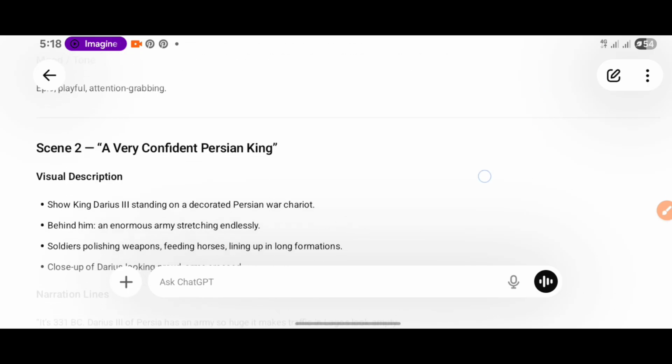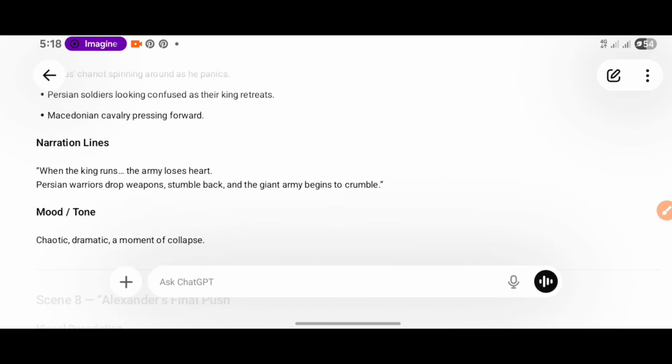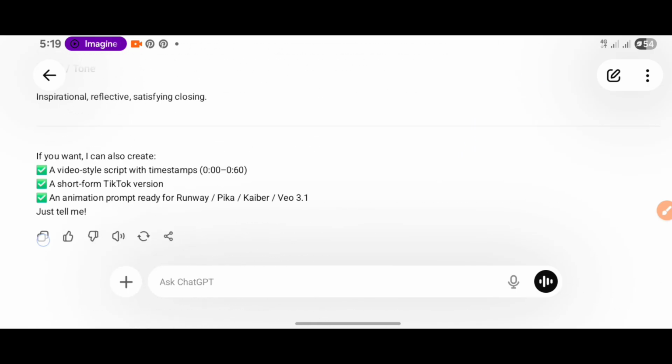Now the next thing we have to do is to copy our visualization guide. Then we take it to our notepad and paste it there. Then we'll go ahead and download other applications such as the reference application, Flipaclip, and InShot. So if you don't have any of these apps, go to Google Play Store and download Flipaclip and InShot. InShot is a video editing app, while Flipaclip is an animation application. So I'm going to show you the easiest way to create this visualization without drawing. You'll be doing this without drawing.